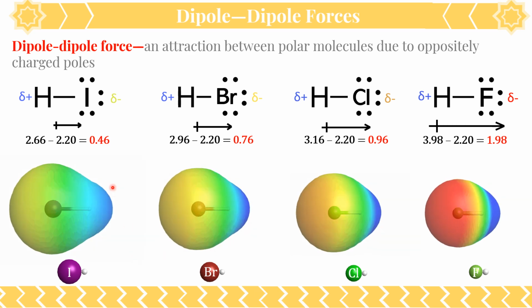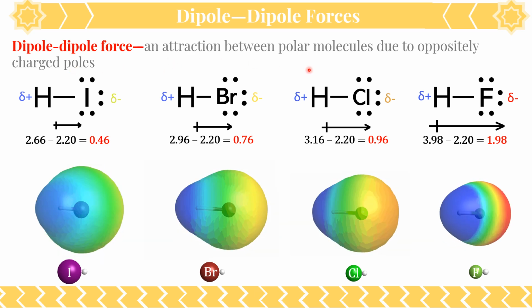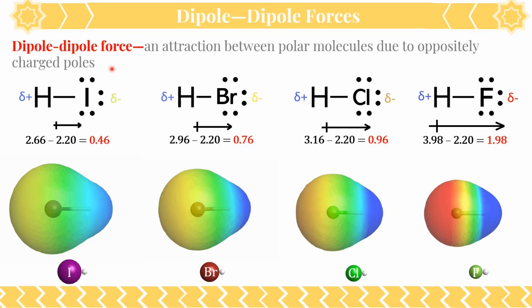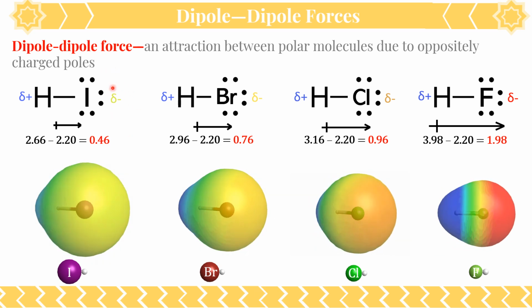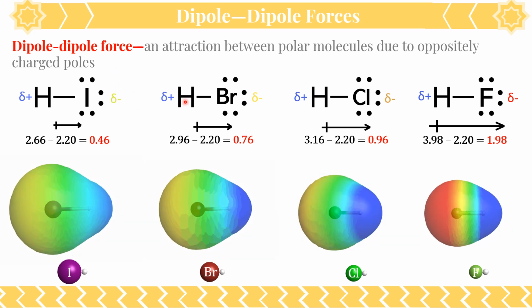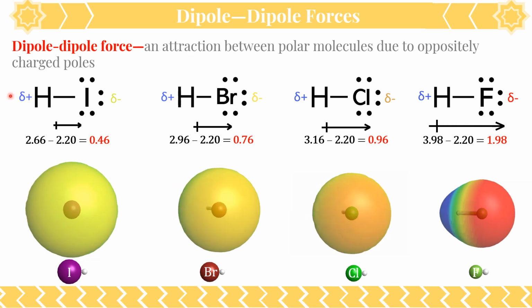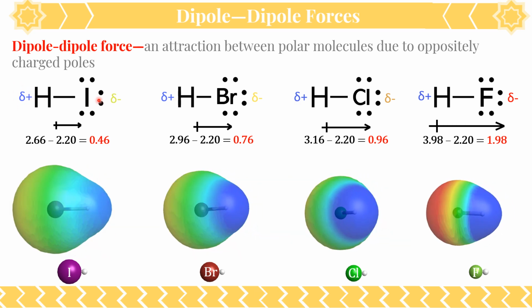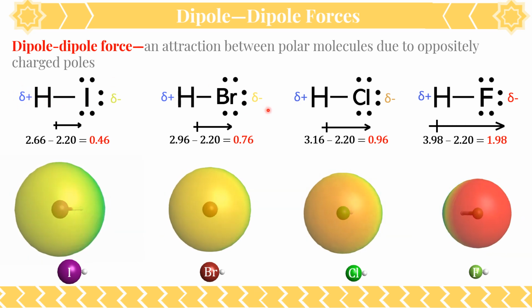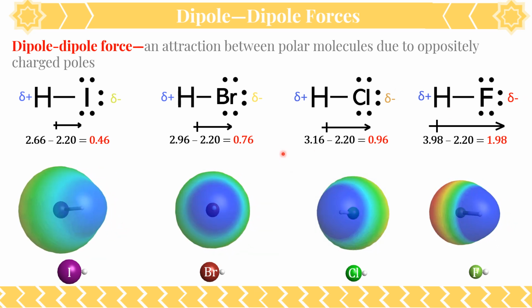All right. So this dipole-dipole force, again, is an attraction between polar molecules due to oppositely charged poles. So like this partial negative on iodine can attract to a partial positive on a different molecule, or this partial positive on hydrogen in this molecule can attract to the partial negative of any of these other molecules.